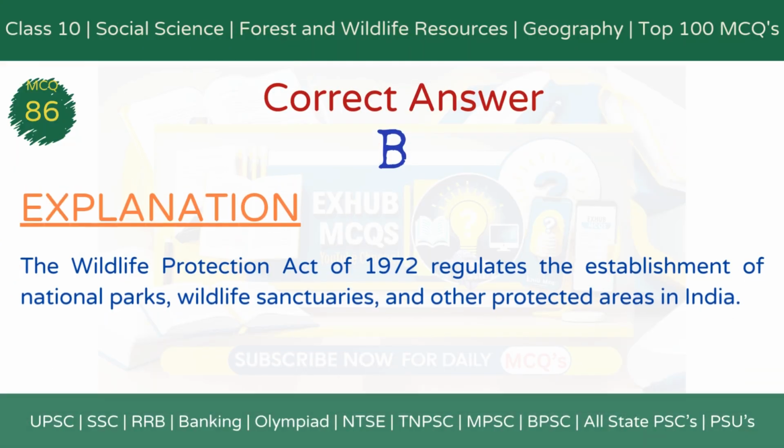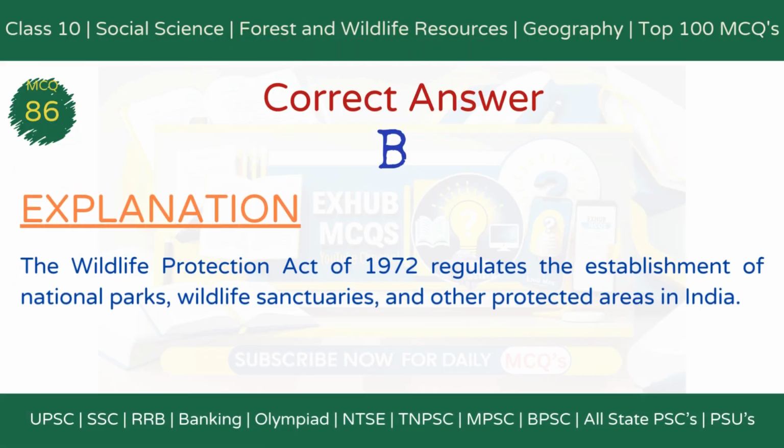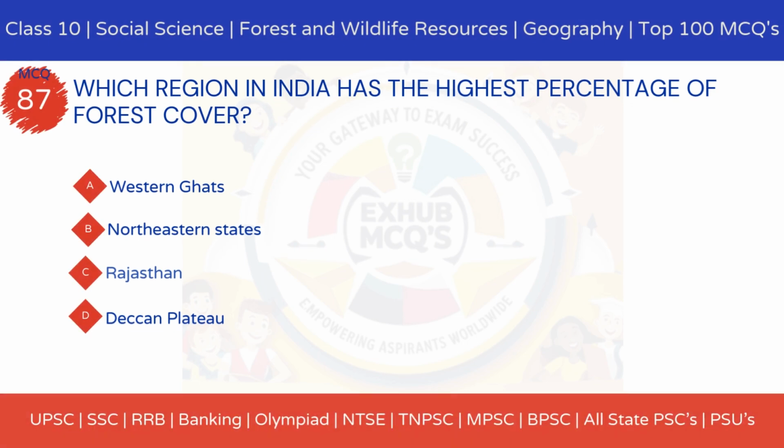The correct answer is option B, Wildlife Protection Act, 1972. Explanation. The Wildlife Protection Act of 1972 regulates the establishment of national parks, wildlife sanctuaries, and other protected areas in India. MCQ 87. Which region in India has the highest percentage of forest cover? Option A, Western Ghats. Option B, Northeastern states. Option C, Rajasthan. Option D, Deccan Plateau.